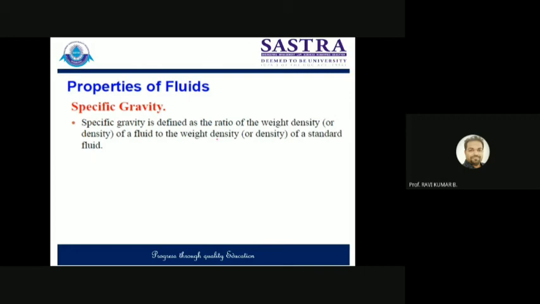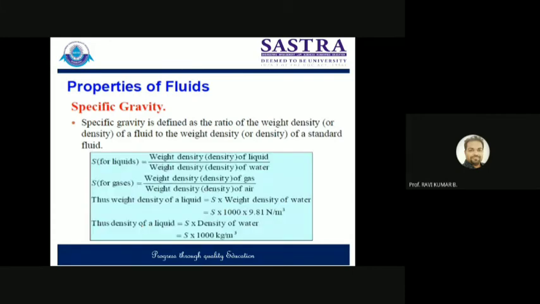Now the question will come, what is the standard fluid? Usually for liquids we consider water as a standard fluid, and for gases we always consider air as the standard fluid. Note it down. So specific gravity is defined as the ratio of weight density of the liquid divided by the weight density of water, or you can say weight density of standard liquid.